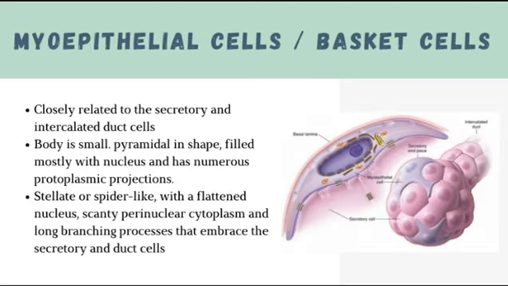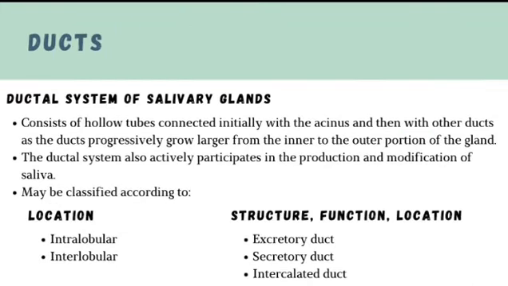We have the myoepithelial cells or the basket cells. They are closely related to the secretory and intercalated duct cells. The body is small, pyramidal in shape, filled mostly with nucleus and has numerous protoplasmic projections, stellate or spider-like, with a flattened nucleus, scanty perinuclear cytoplasm, and long branching processes that embrace the secretory and duct cell. So we have the ducts.